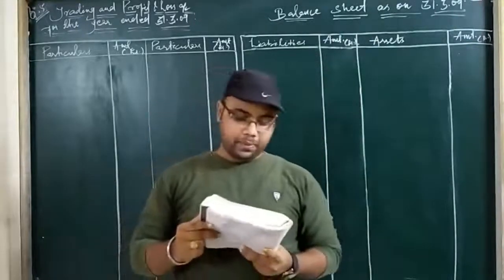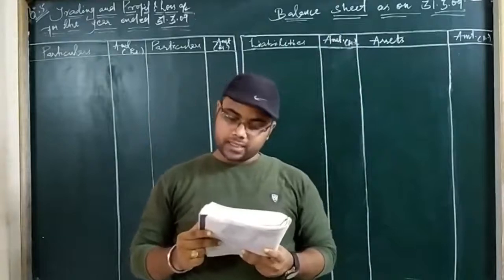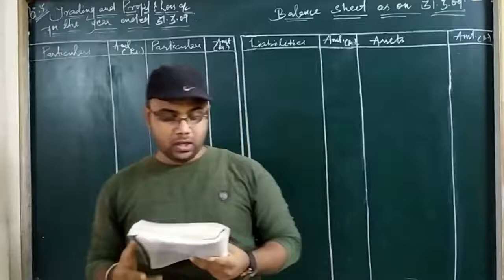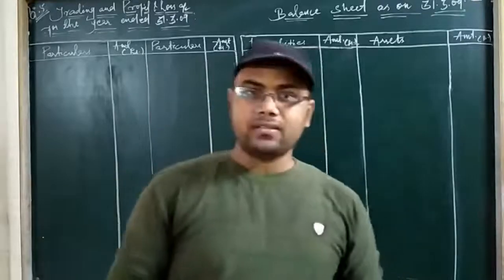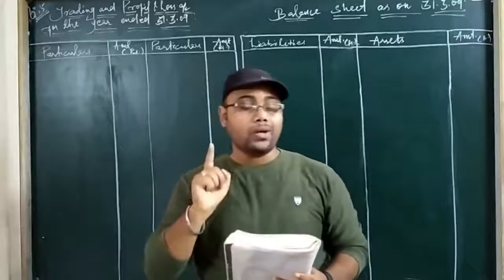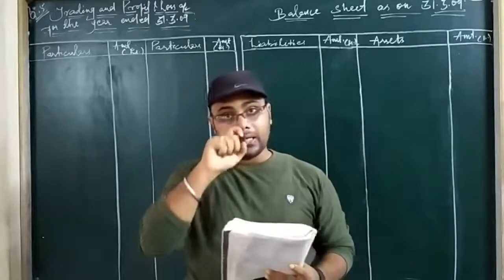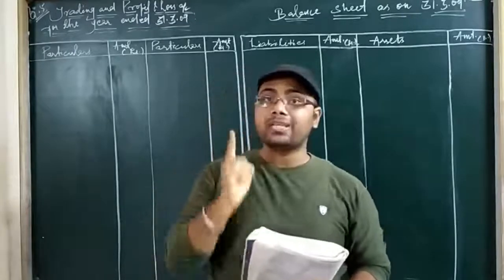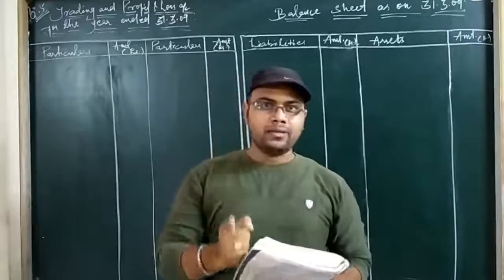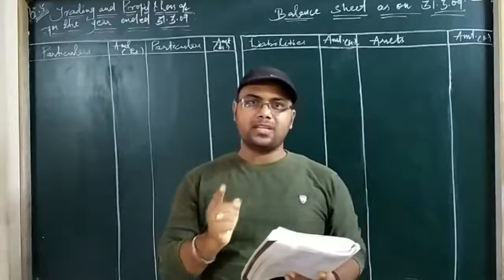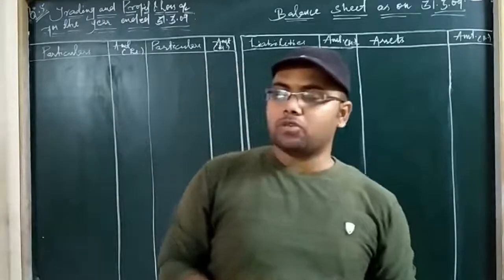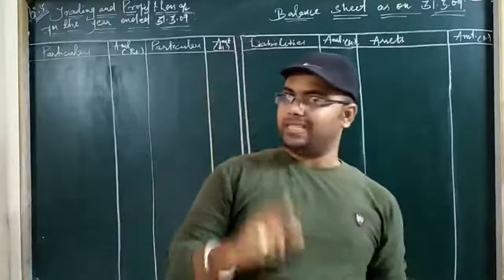Then prepare the trading and profit and loss account for the year ended 31st March 2009 and a balance sheet as on that date. So I told you, students, when we are solving final accounts with adjustments, what should we do initially, at the first? The primary thing is we have to read out the adjustments. We have to point out which items of the trial balance these adjustments belong to. So let us read the adjustments first.